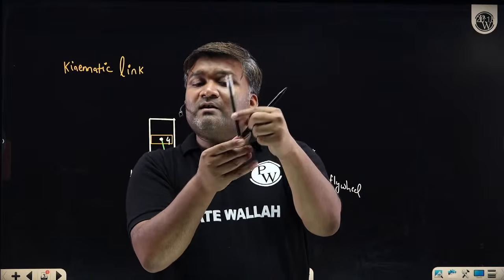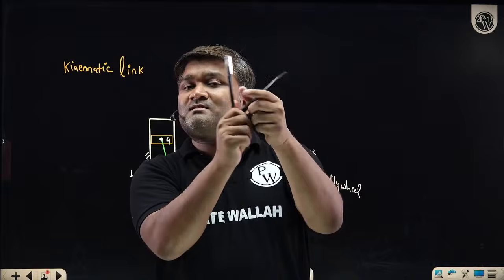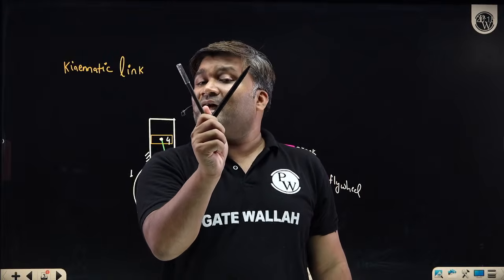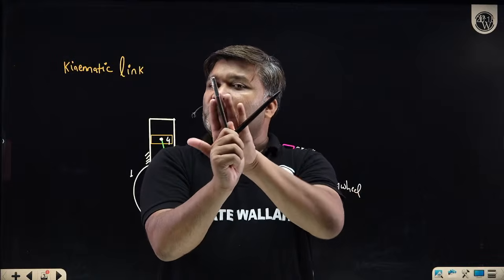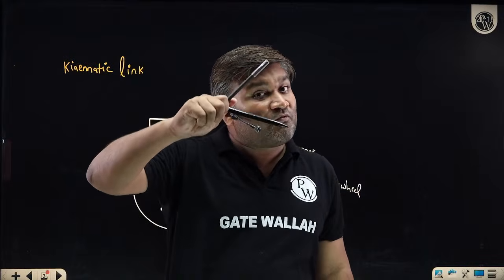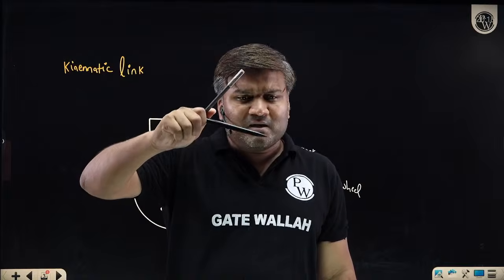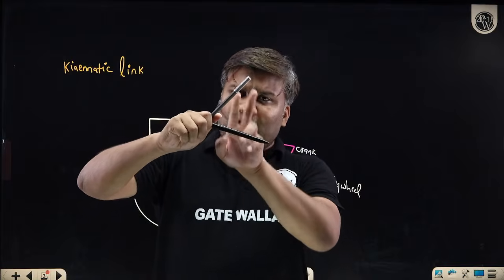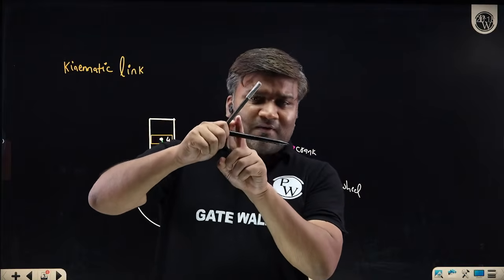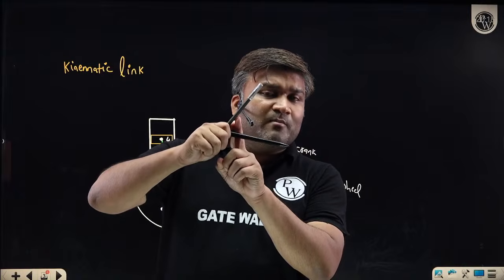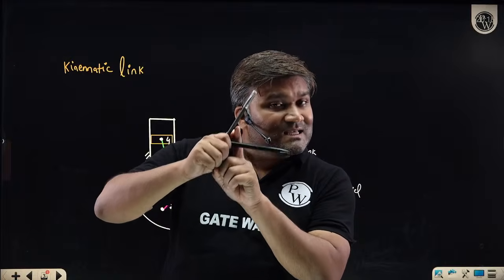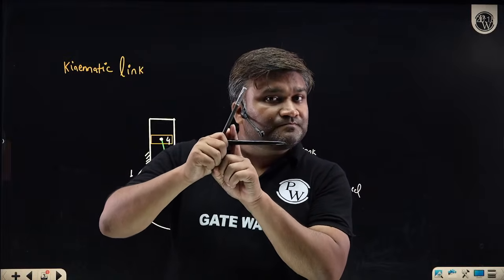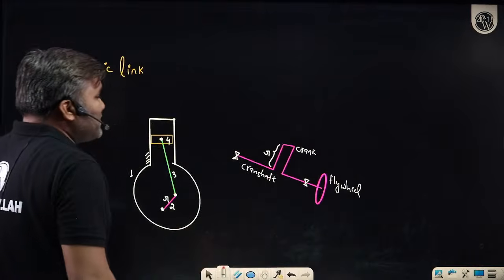But what if I do welding here? If I weld this, now they have a rigid connection. There is no relative motion possible between these two bodies. So now this entire thing becomes one kinematic body. For me, it doesn't matter whether they were separate earlier. Because of the welding, they have no relative motion. I will treat them as a single kinematic body, single kinematic link, single kinematic element. I hope this is clear to everyone.